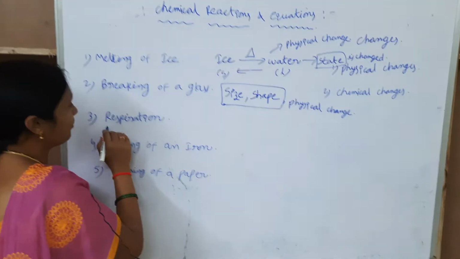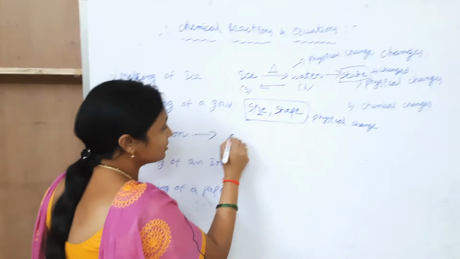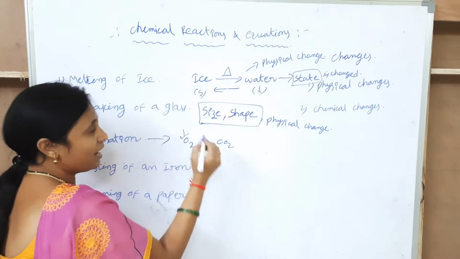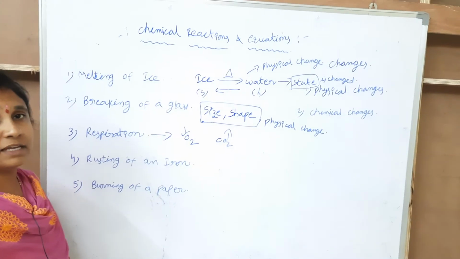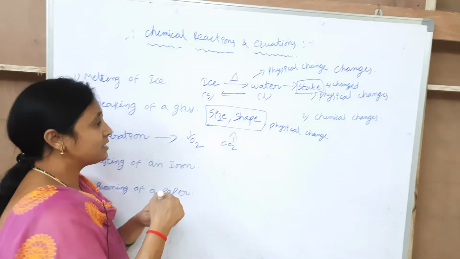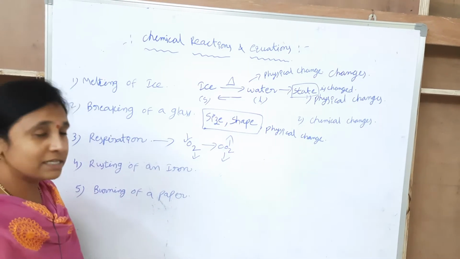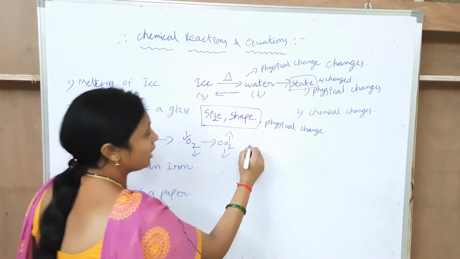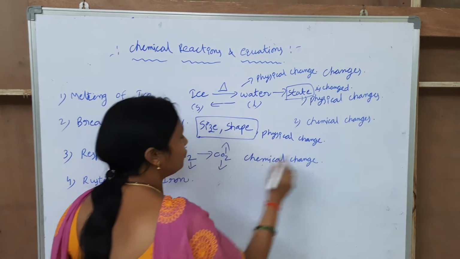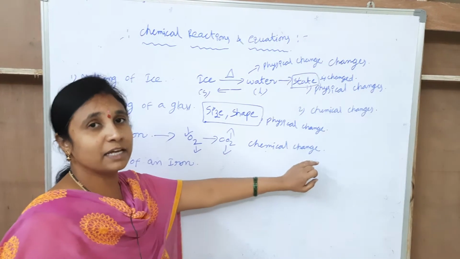The third example is respiration. What is respiration? Respiration is nothing but taking in oxygen and releasing carbon dioxide when we breathe. The oxygen is different and the carbon dioxide is different. These two are different substances. Here a new substance is generated. The new substance is carbon dioxide. So that is called a chemical change.